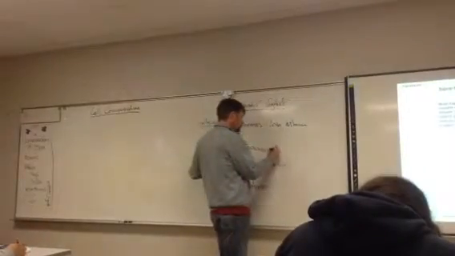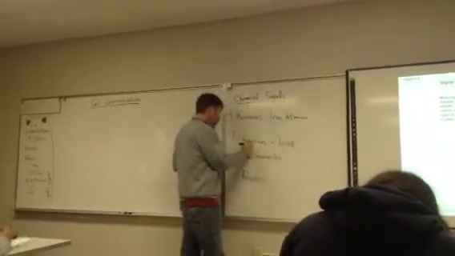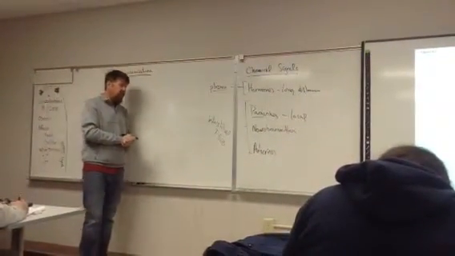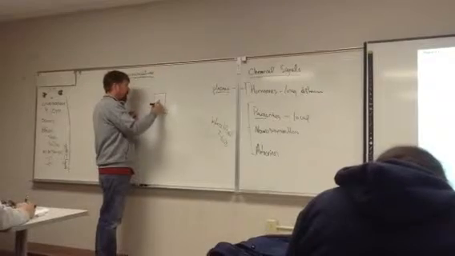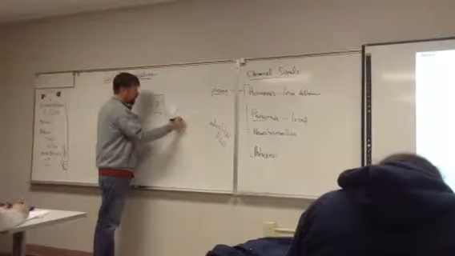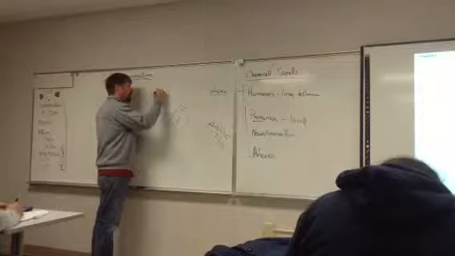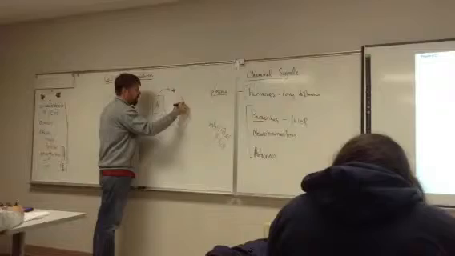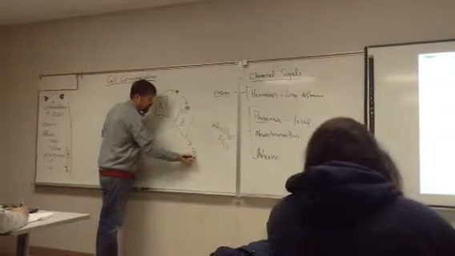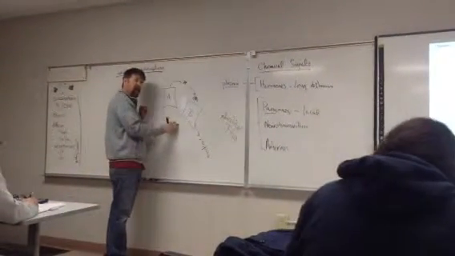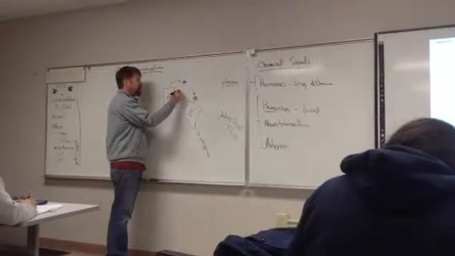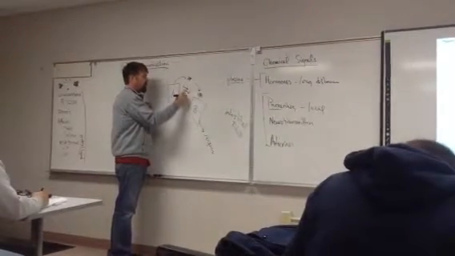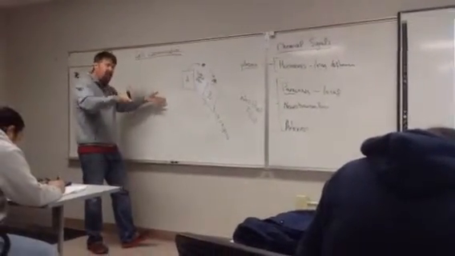Paracrines work locally. The word para means adjacent to. So these are chemicals that are secreted by one cell here, let's say cell A, and there's another cell over here, cell B. Cell A secretes a paracrine. Cell B has a receptor. It binds. Cell B gives me a response. These could be right next to each other. Right? This is the interstitial fluid. So it's going through ECF, just diffusion, right?